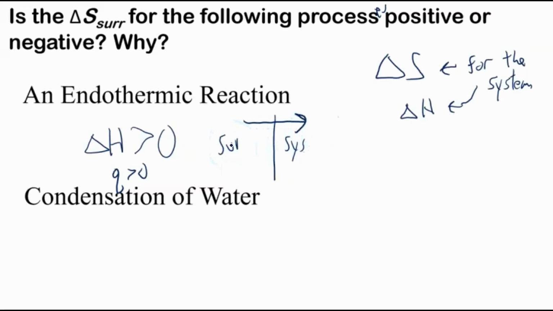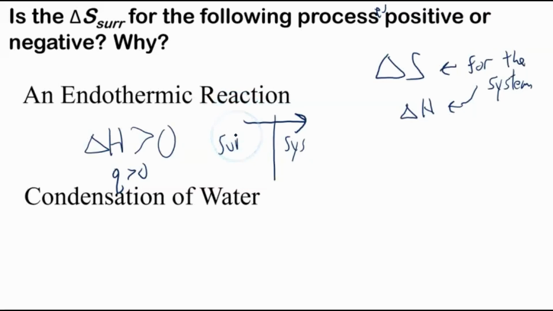The surroundings is losing energy as heat, and this energy as heat has to do with the kinetic energy, the motion of the molecules in the surroundings. If they're transferring some of that kinetic motion into the system, because that's what heat transfer is, then the molecules in the surroundings have less kinetic energy.